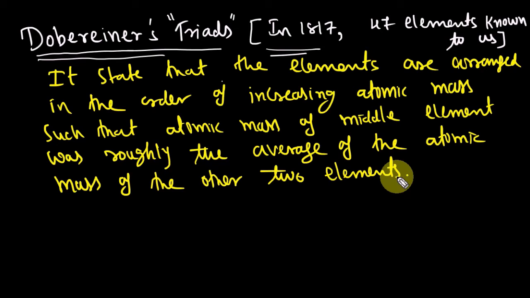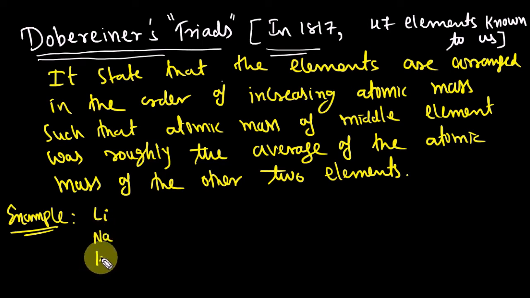State that the elements are arranged in the order of increasing atomic mass, such that the atomic mass of the middle element was roughly the average of the atomic mass of the other two elements. For example, we have given one, all in the form of triads. He arranged the elements in the form of triads. It means in one column there are only 3 elements. Example: lithium, sodium, and potassium. Lithium is 7, sodium is 23, potassium is 39.